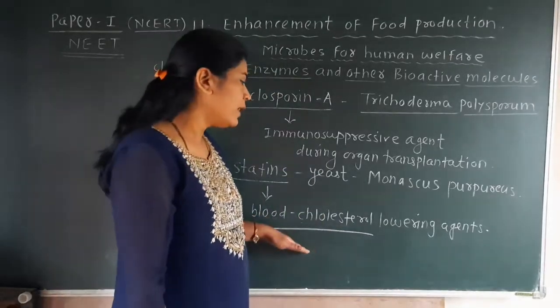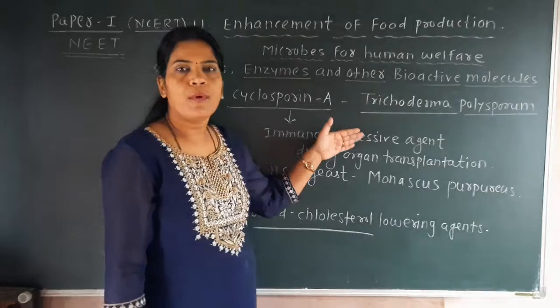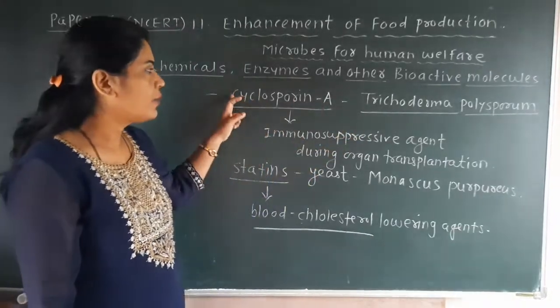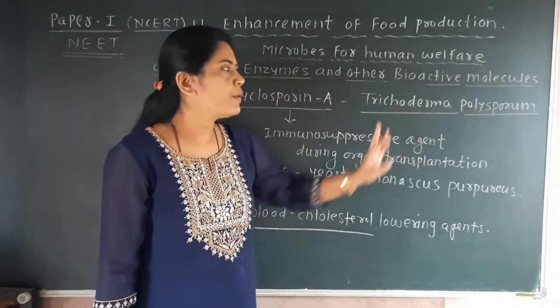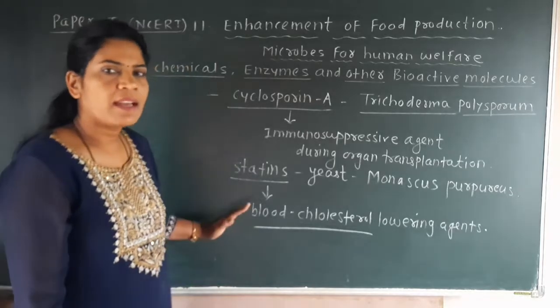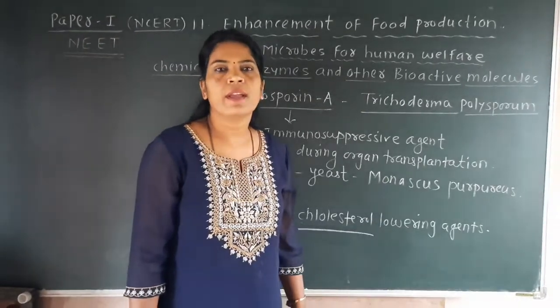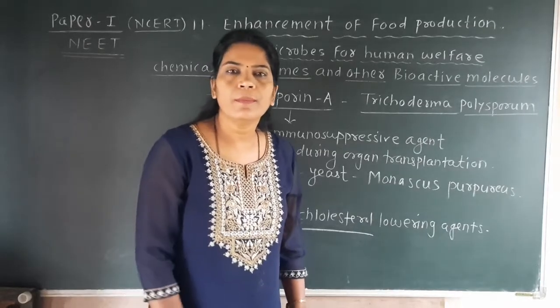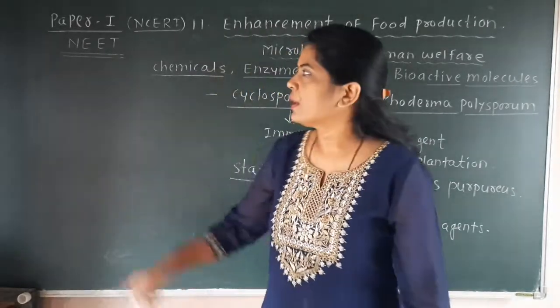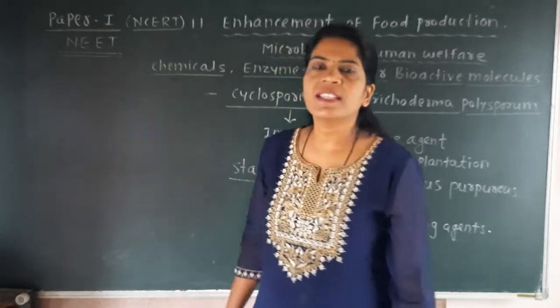So in this point we have seen cyclosporin A produced by Trichoderma polysporum and the statin produced by the yeast Monascus purpureus.